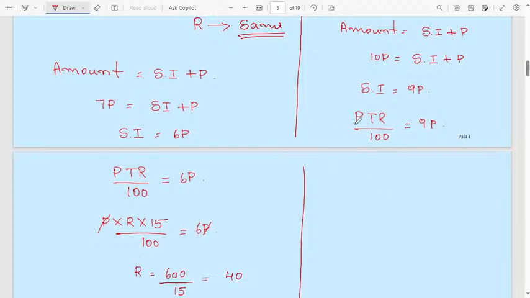Then substitute, the P and P get cancelled. T we have to calculate. R is 40% divided by 100. This will be equal to 9. Then the zeros get cancelled. This is 2 and 5. Then T will be equal to